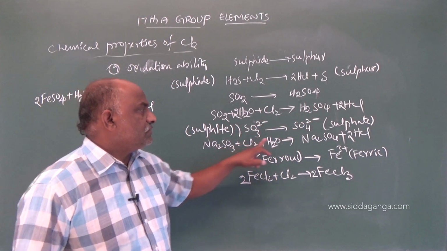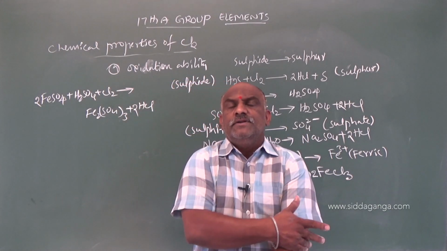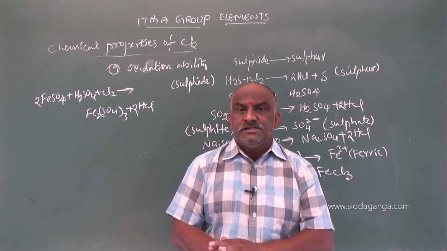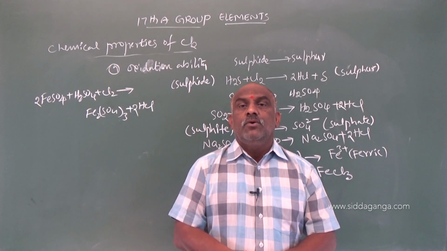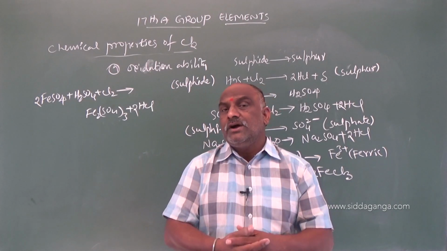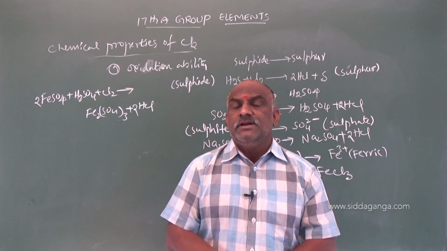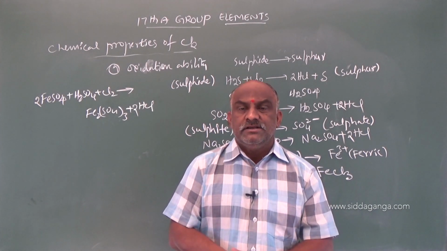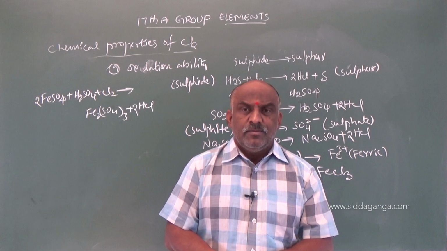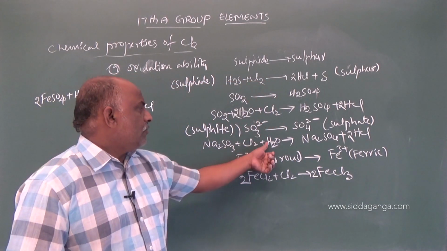Sulfite oxidized to sulfate. These all are said to be what type of reactions? Oxidation reactions. So, chlorine has a good oxidizing ability; it is a good oxidant. Why is it a good oxidant? Because it can give nascent oxygen. Moist chlorine acts as nascent oxygen. That's why it is moist chlorine.